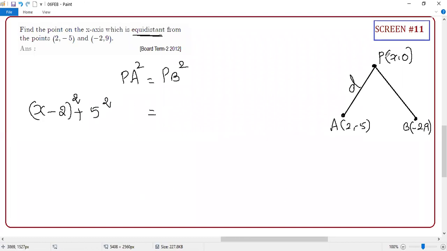Equal to, what is this? X minus minus 2. No, X minus, you see here, minus of minus will become plus. Very careful, student. X plus 2 whole square. Plus, what is the distance between 0 and 9? Plus 9 square.